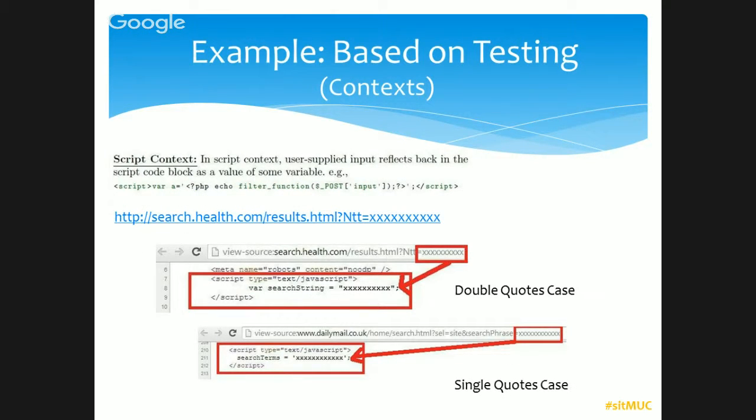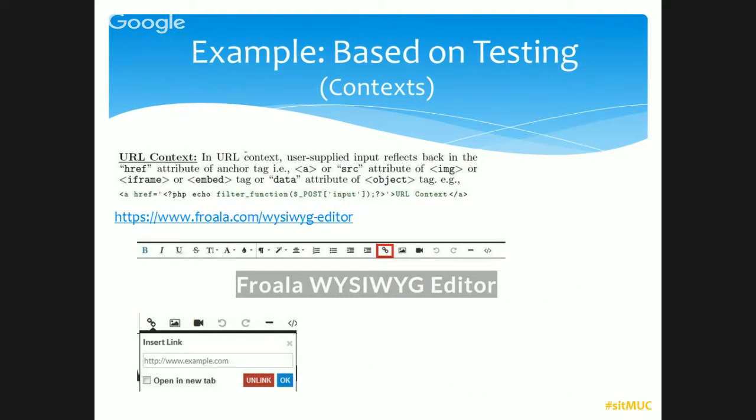Next one is the script tag. Similarly, I'm not going to go into detail. You can understand the main thing now: whenever a user gives code, it comes back as a script tag. There are really two options, double quote or single quote, depending on how the developer builds the site. The next one is the URL context.